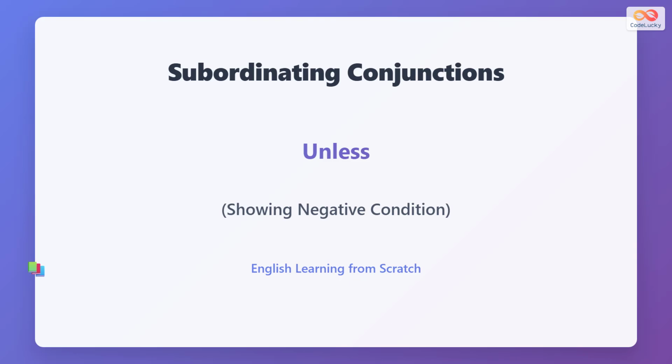Subordinating conjunctions are words that connect a dependent clause to a main clause in a sentence. They help show the relationship between ideas. Words like although, because, if, and unless are subordinating conjunctions. These words introduce conditions, reasons, or contrasts, linking one part of the sentence to another.